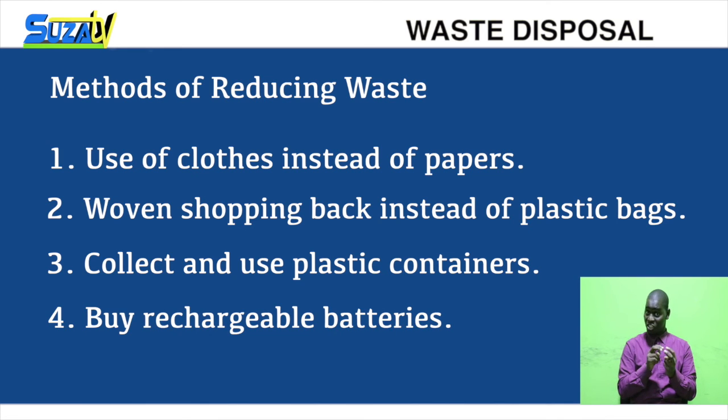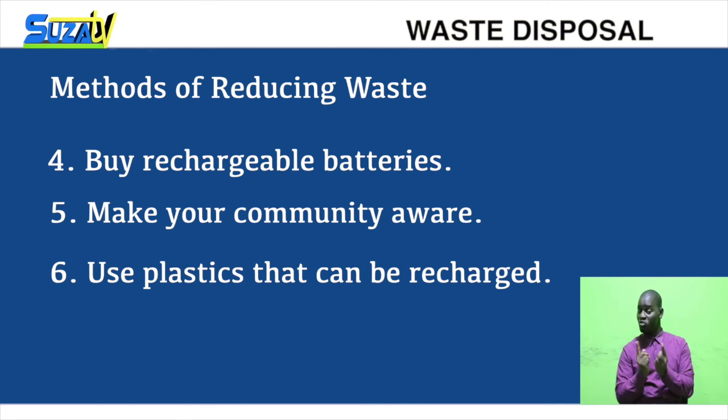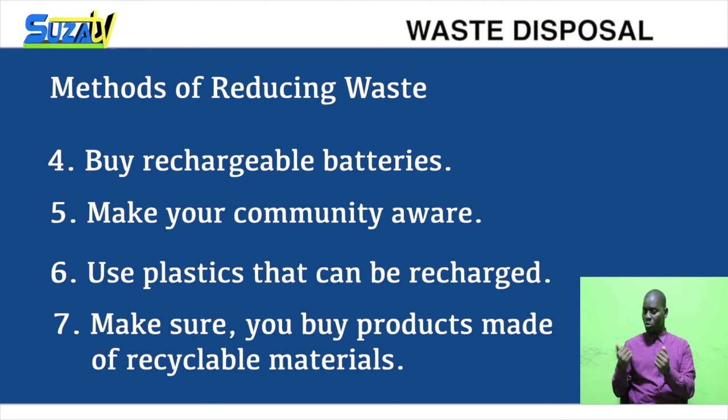Buy rechargeable batteries. Make your community aware of the effects of waste and the importance of reducing waste production. In addition, use plastics that can be reused. And the last option is to make sure that you buy products made of recyclable materials.